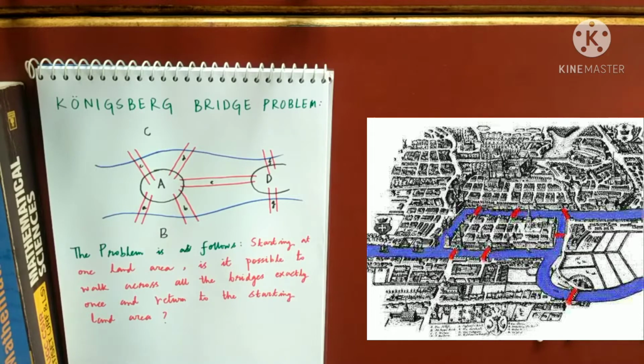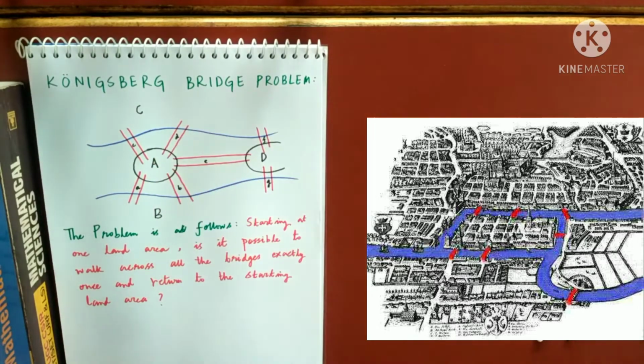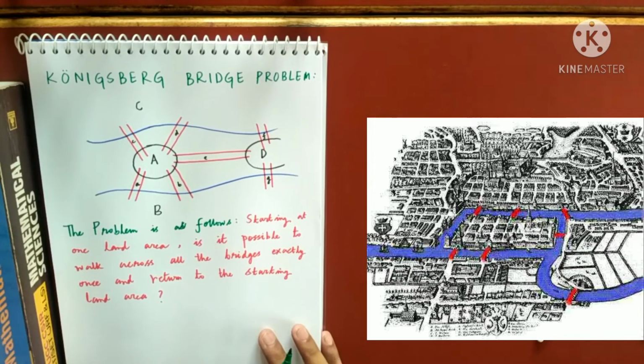Did you get the point? Euler also gave the same answer as Raj gave. Raj said no, Euler also said no, but Euler gave the proof. We will talk about the proof later on. So this gave the birth of graph theory. Now I'll tell you what Euler did.